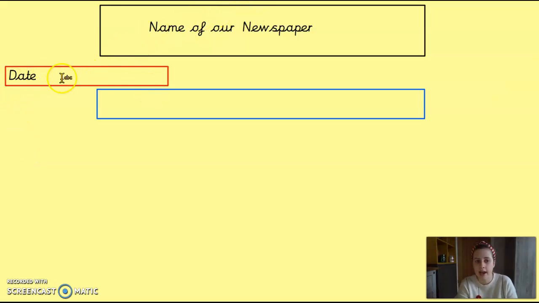Then underneath that small little date, you are going to come up with the title of the article. Remember, the title of the article, you need to spread all the way across your page like the name of the newspaper, so nice and big, but not too big, so don't take up the whole page. And you want to keep it short and snappy, what the article is about, but don't make it too wordy. Okay, so if you need time to do that, then pause the video and get that down.